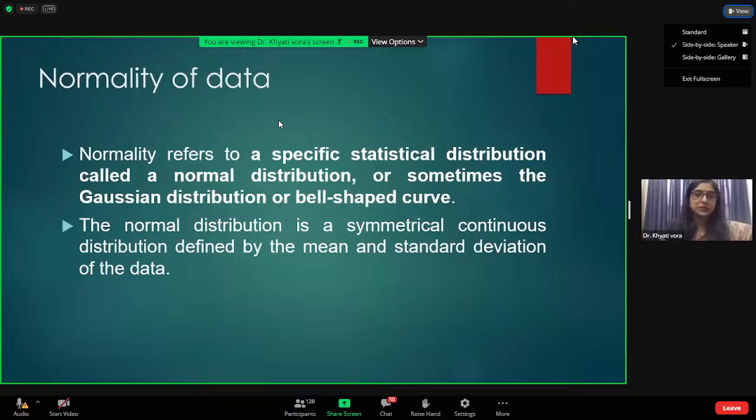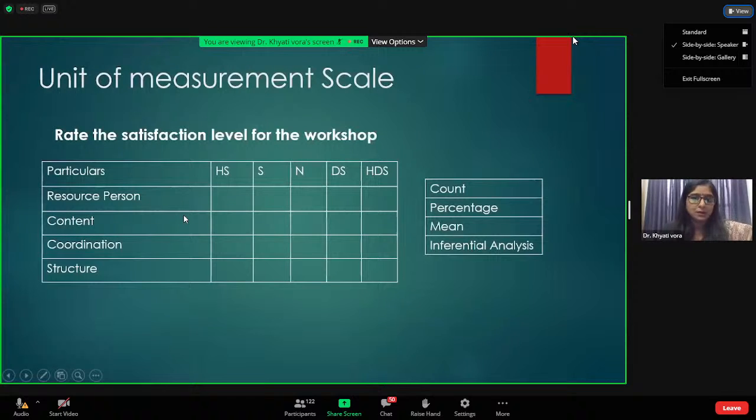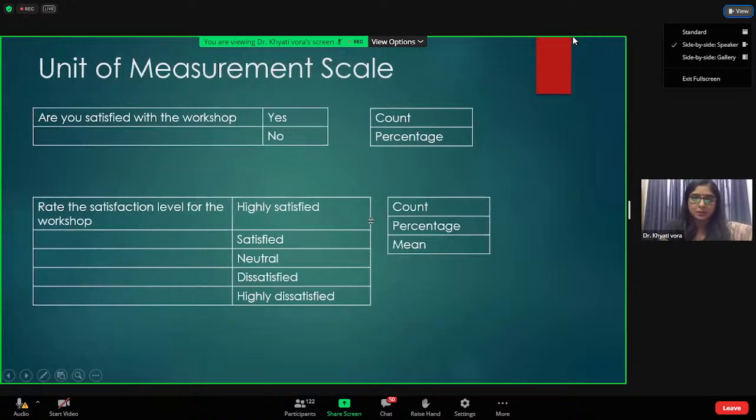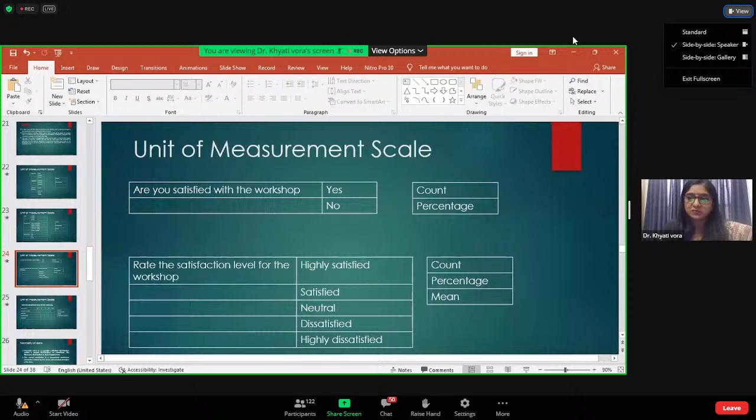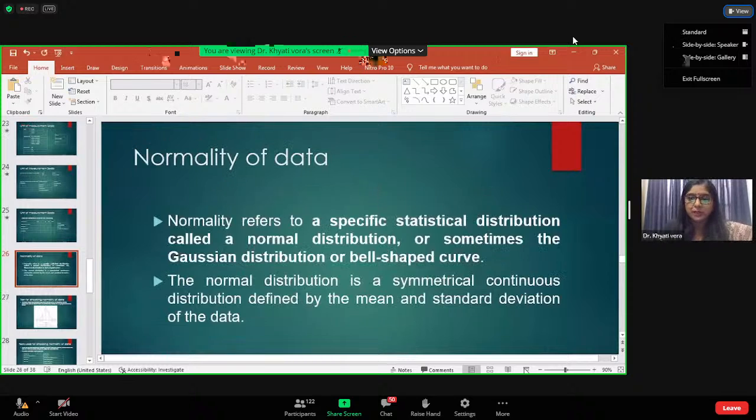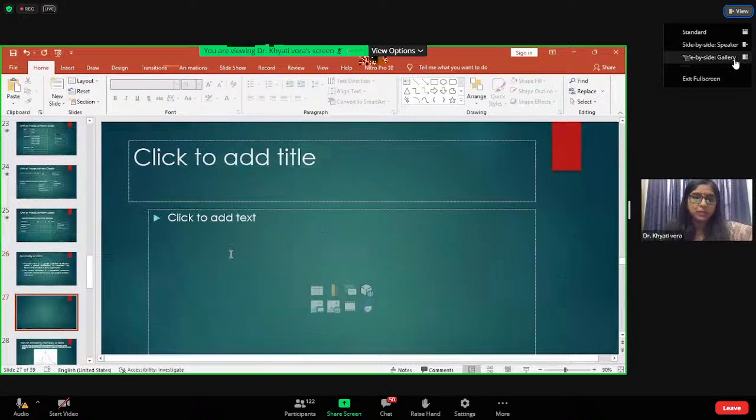The next assumption of the parametric test that you can use is the normality of data. Now there is a lot of confusion regarding normality and stress. It's very simple. Nothing great about it. In mean, you have to take care of two things. See, I'll tell you something. In mean, if you know this basic fundamental of mean, I think there should not be a problem.